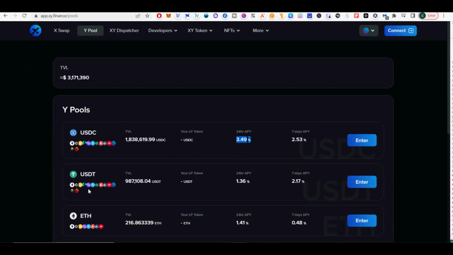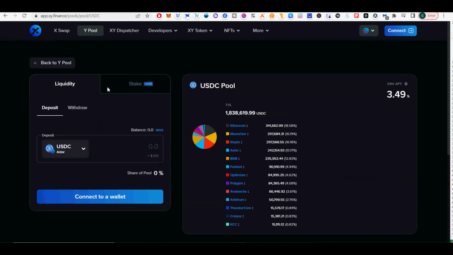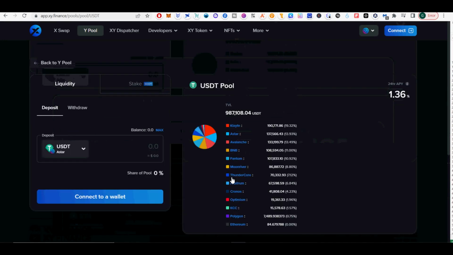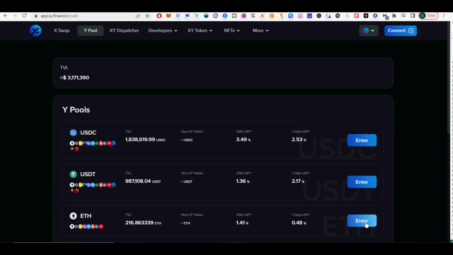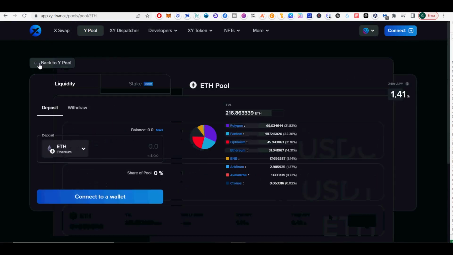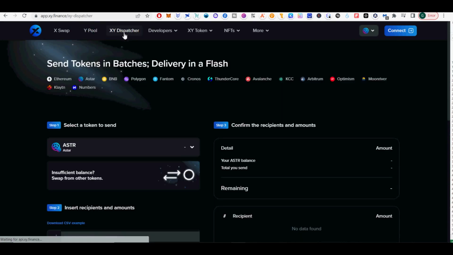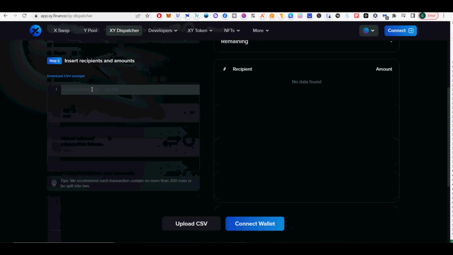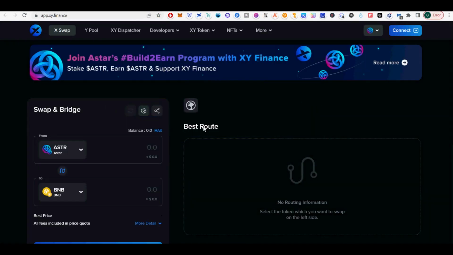Xi Finance's X swap provides the fastest and safest multi-chain swap, conducted in a single transaction that travels the shortest path from source chain to destination chain, without the need to pay gas fees to claim on the destination chain. Xi Finance's Y pool is a bridge that incentivizes liquidity providers with swap fees between chains and $Xi token, allowing users to earn passive income by deploying their assets as liquidity. It supports 14 plus major blockchains, similar to Celer Bridge.